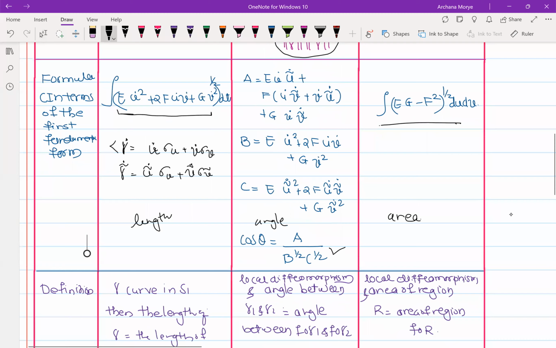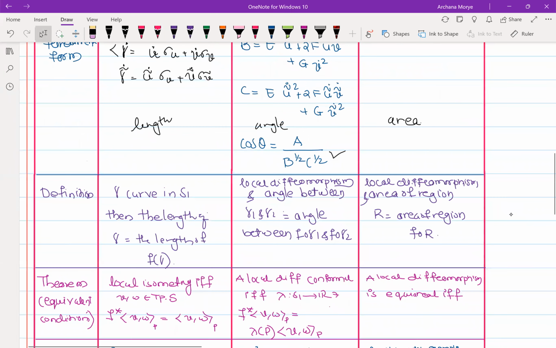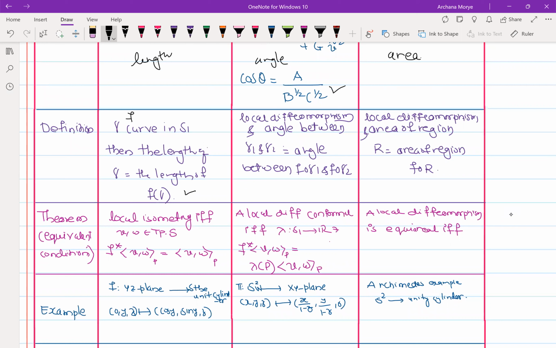Okay, so now what is the definition of an isometry? Isometry means length is preserved. So suppose you have a function f from s1 to s2; a map being an isometry means it will preserve the lengths. What is the definition of a conformal map? It is a local diffeomorphism, and we need the angle between two curves to remain the same. And a local diffeomorphism where the area of a region remains the same after looking at its image under f, we will call an equiareal map.